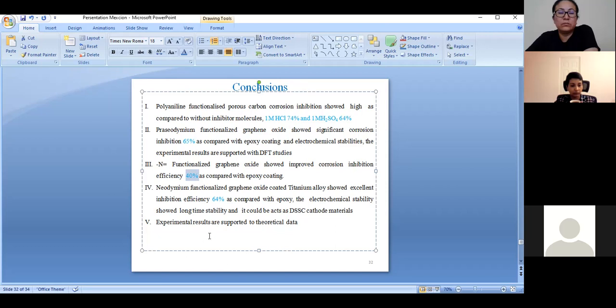From the conclusion, we conclude that the nitrogen functionalized graphene oxides and lanthanide functionalized graphene oxides show excellent corrosion efficiency in acidic medium and basic medium.